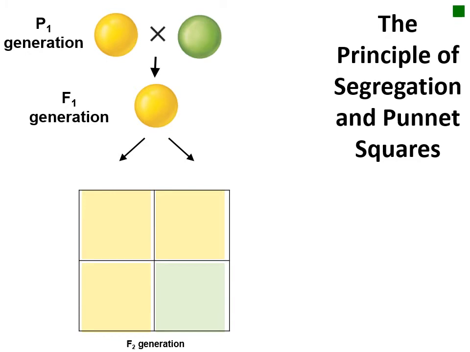Going back to Mendel's P crosses, we know that each of the parental Ps must have had 2 copies of the color gene. Because the parental generation was true breeding, this means the 2 copies are the same, so the yellow parents had 2 copies of the yellow allele, indicated by an uppercase Y, and the green parents had 2 copies of the green allele, indicated by a lowercase y. Both of these parents have a homozygous genotype because their alleles are the same.